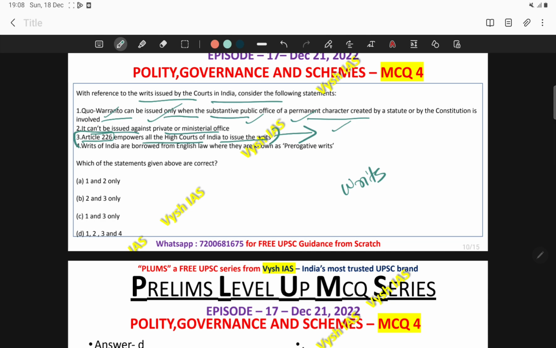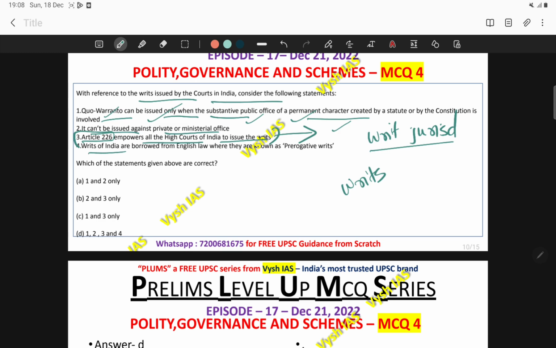Please go through the difference between the high courts and the Supreme Court with respect to the writ jurisdiction. That is also very important. What are the powers given to the high courts, what are the similar powers given to the Supreme Court, and what are the similarities and differences in the writ jurisdiction of both the courts, that you have to be clear.